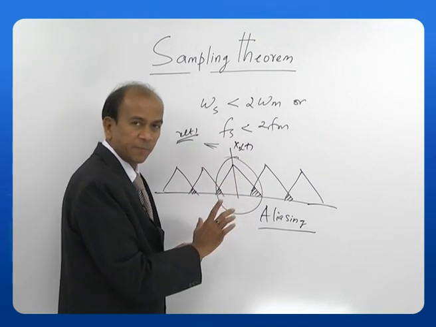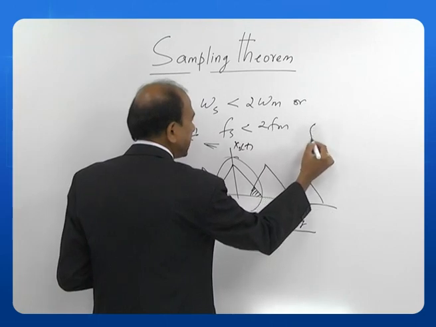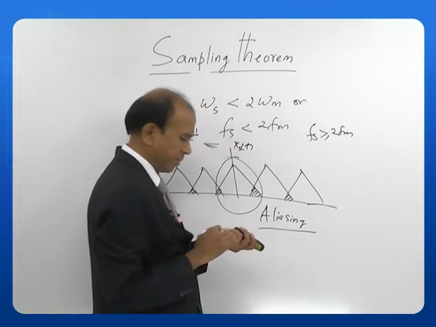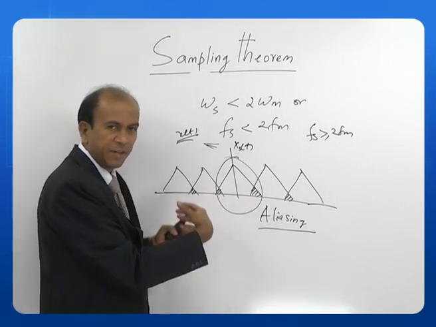This is one condition. So, what is it that we have said? To retrieve, I should make this fs greater than or equal to 2 fm. In fact, greater than 2 fm can be an ideal case. That means they will be separated, then you can easily retrieve them back.